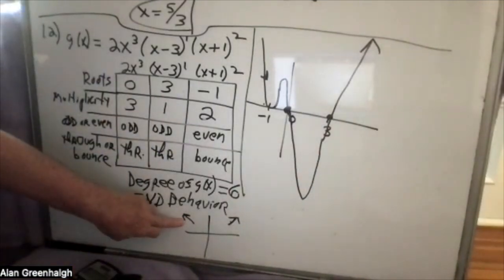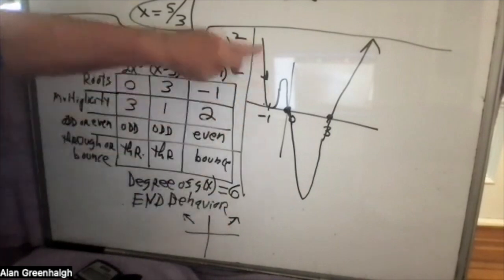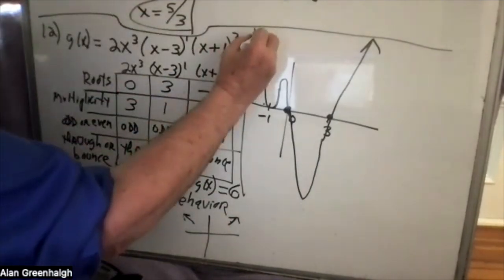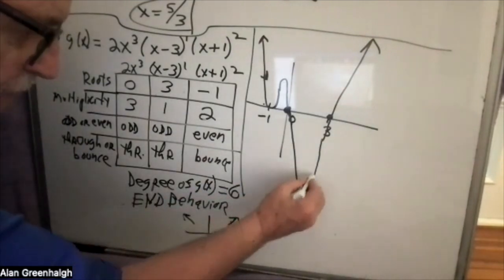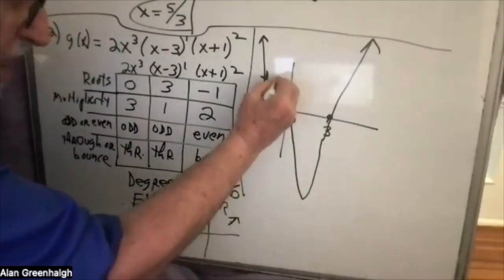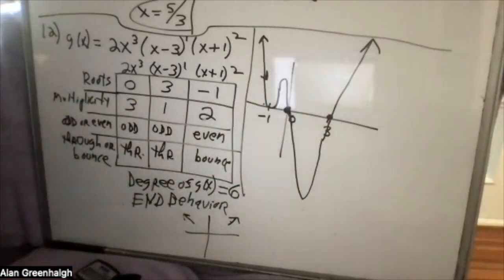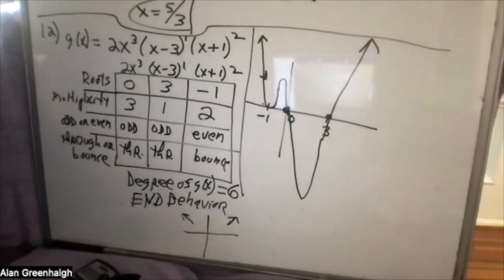It's going to start in the second quadrant, end up in the first quadrant, doing exactly what it's supposed to. Again, I don't need to know how far down it goes. That's all I need to know. And that's the end of the question, and indeed the end of that particular final exam that was given last fall.